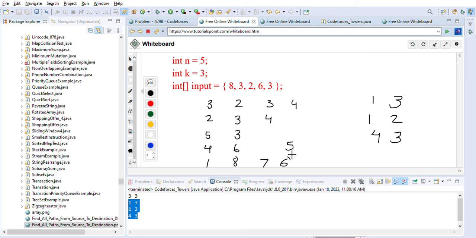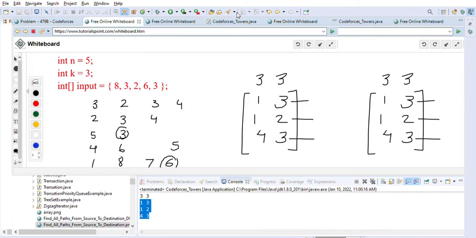After that the highest will remain 6 and the lowest will remain 3, which means that we have an instability factor of 3, and we have done 3 operations, right. And these are the movements that we have made: 1 3, 1 2 and 4 3. As I showed you here, the first movement is between 1 and 3, the second is between 1 and 2, and the third is between 4 and 3. So this is the way we can solve this problem on Codeforces.